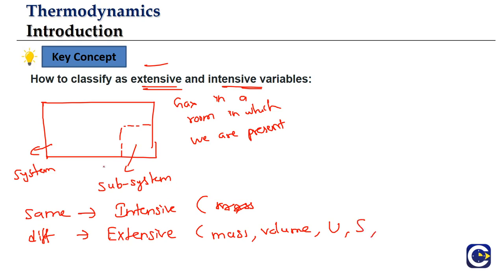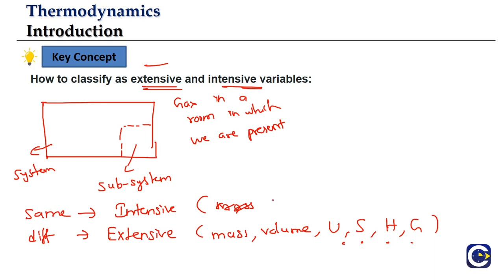Let's talk about enthalpy, the total heat content. Same: the total heat content of 1 lakh particles will be different from that of 1000 particles, so enthalpy is also an extensive property. Then free energy, which is the available energy for doing useful work. If you have 1 lakh particles, the available energy for doing useful work will be different from that with the 1000 particles, so the Gibbs free energy is also an extensive property. Interestingly, all these four new variables we saw are extensive properties. Then let us talk about the intensive ones.